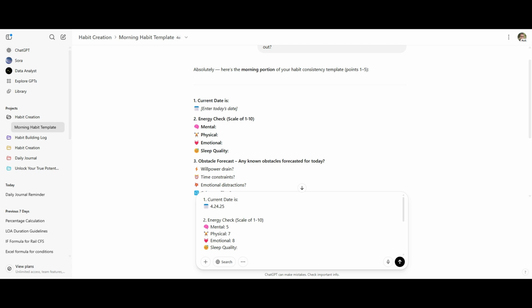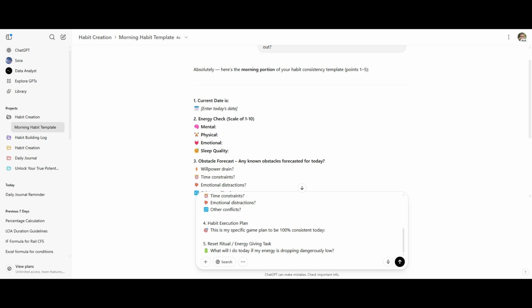And then sleep quality, let's say, was a 7. And you would just go out and fill these out real quick. Do you see any willpower drains in the near future of today? Time constraints, emotional distractions, and other conflicts. Your habit execution plan, right?